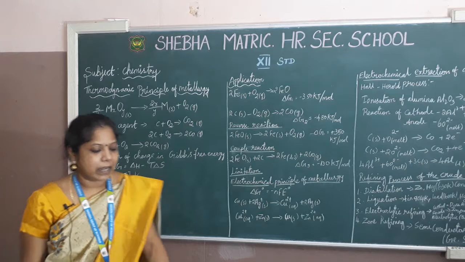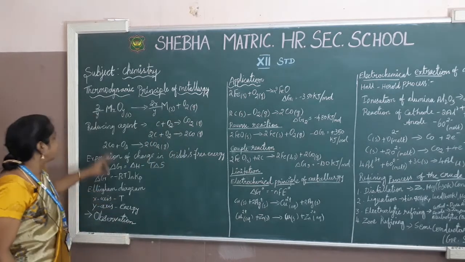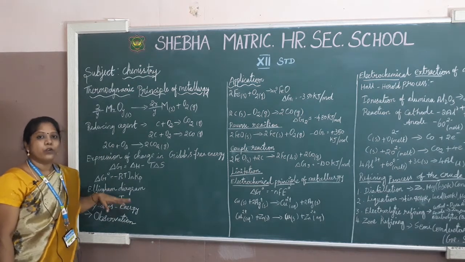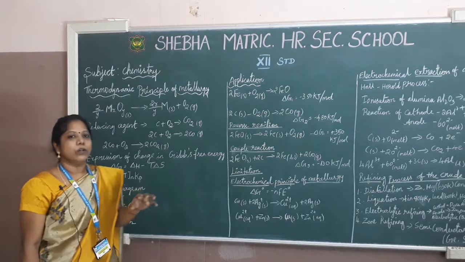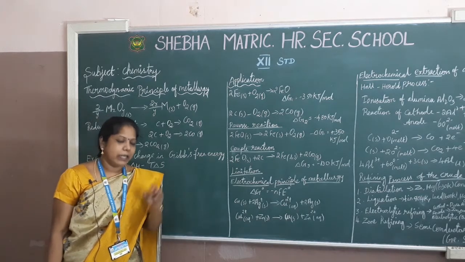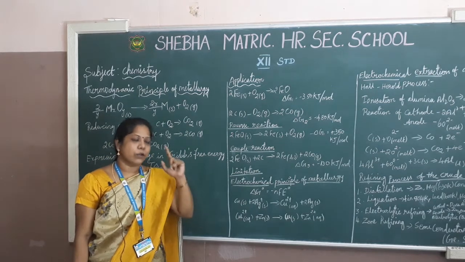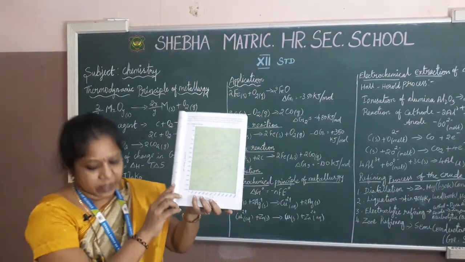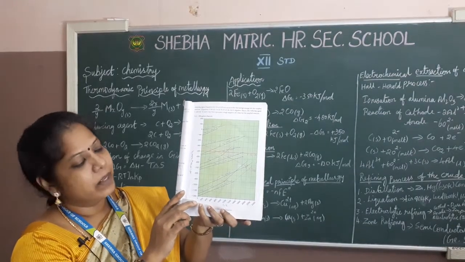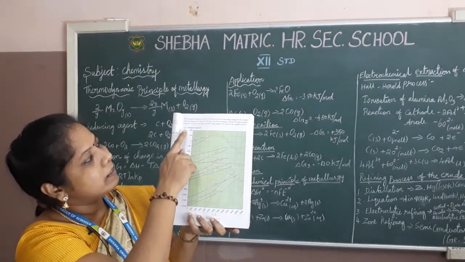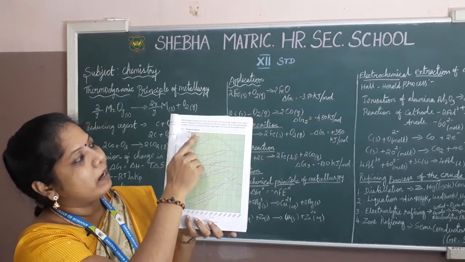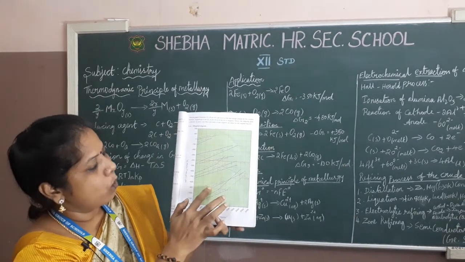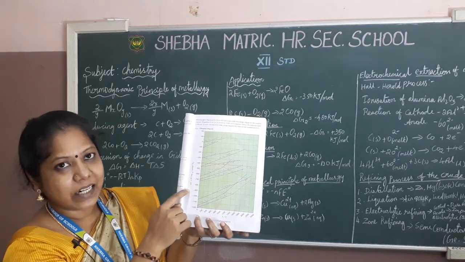What do you understand about the Ellingham diagram? Yes, this is related to the thermodynamic principles. The Ellingham diagram explains the easiest way to find out what kind of reaction to do, and what kind of reducing agent or other agent you have to add. You can conclude this just using the graph. In this graph, all students, please notice, here I am showing you the graph. In this Ellingham diagram, the x-axis is considered as temperature and the y-axis is considered as energy.